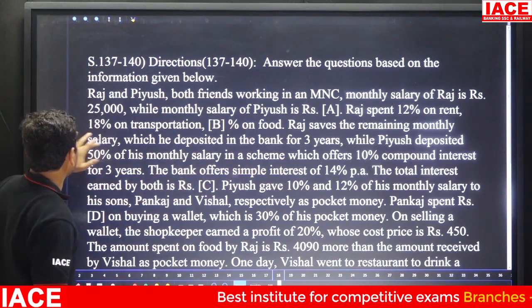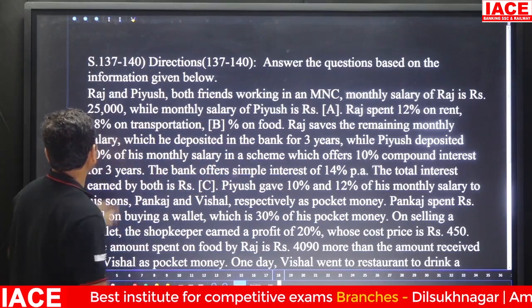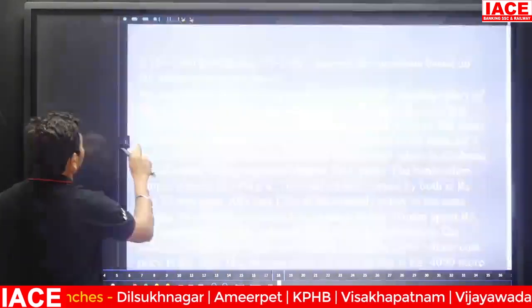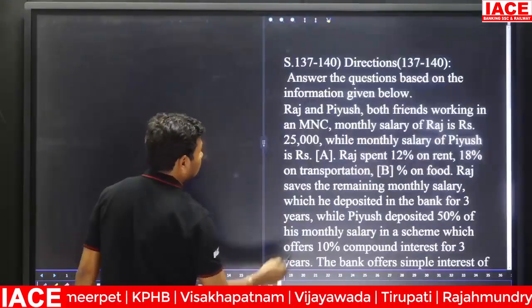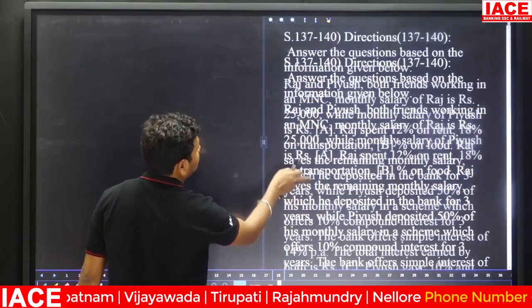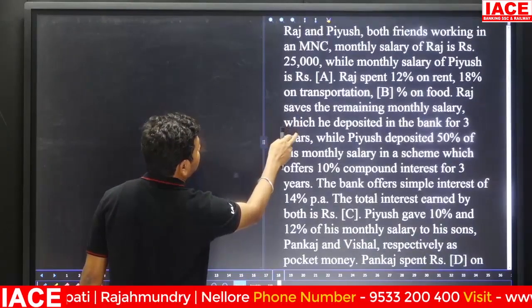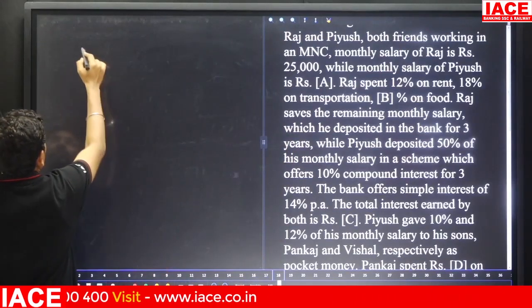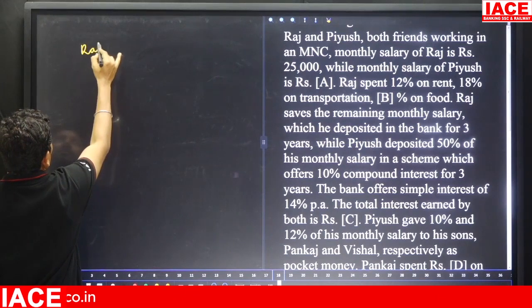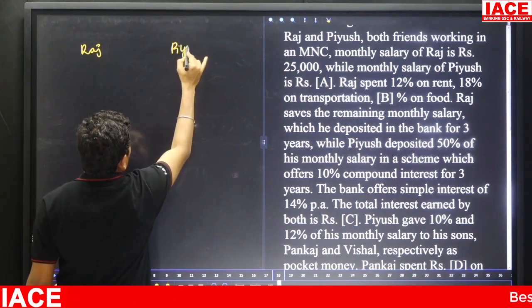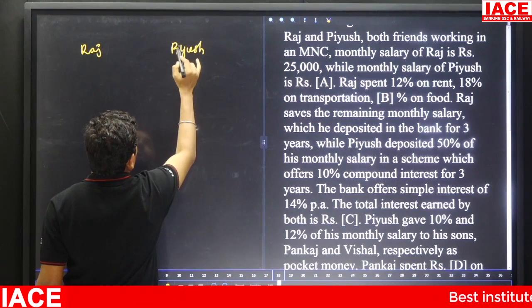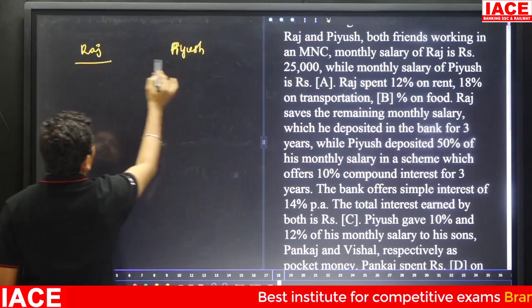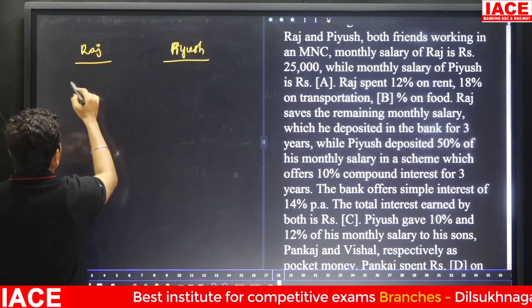First of all, we have to note down the values. Raj and Piyush, there are two candidates. Raj's salary is clearly mentioned.